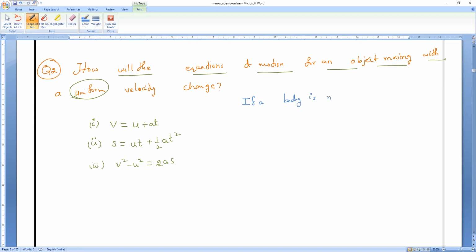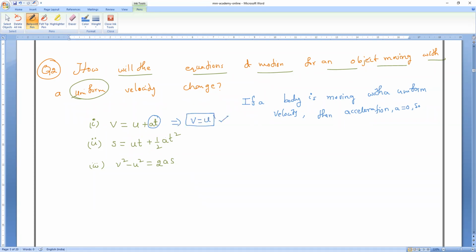So if a body is moving with a uniform velocity, clear? Then acceleration a is equal to 0. So can you modify the equations? First equation: if a is 0, then a into t is 0, so v equals u. Mari already told this.